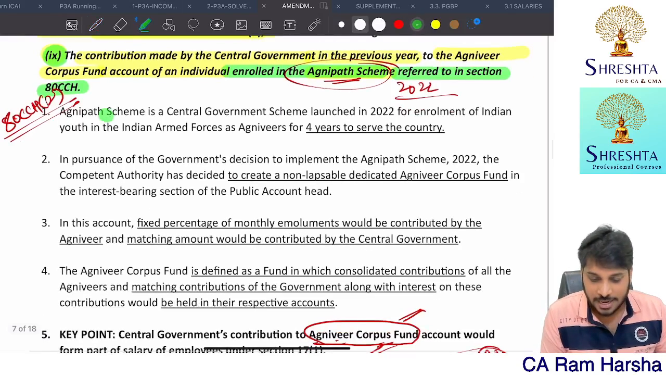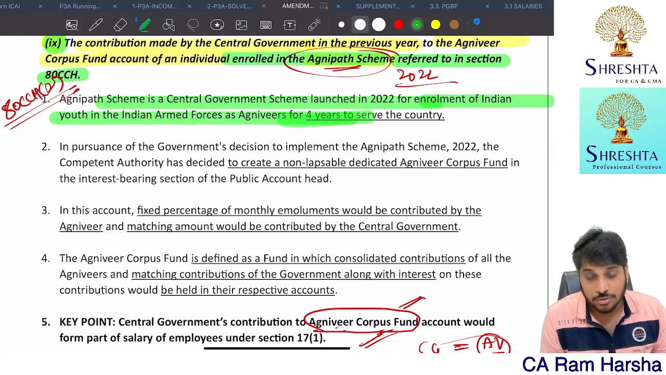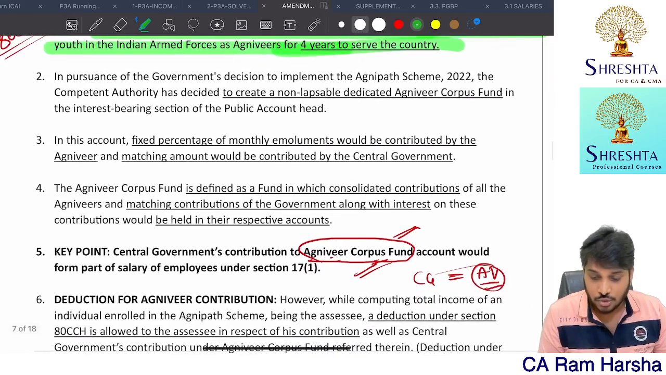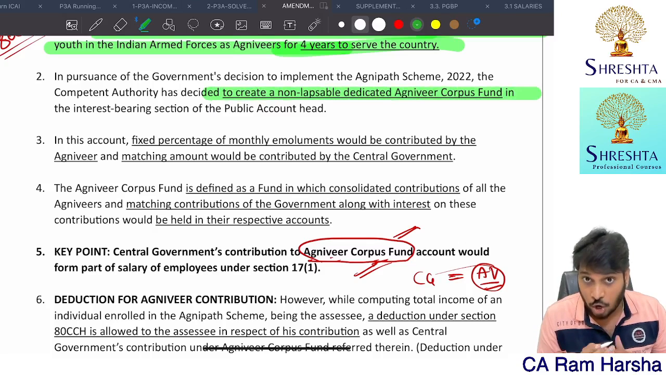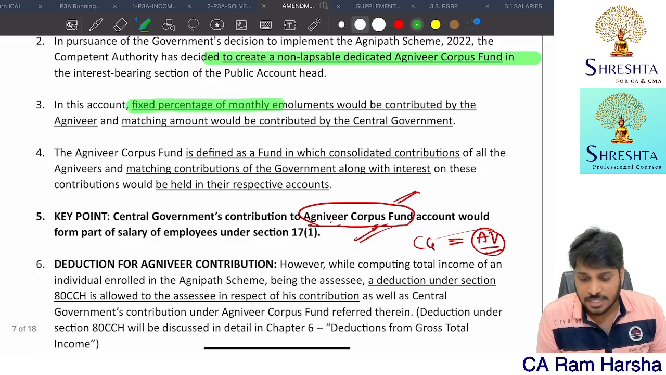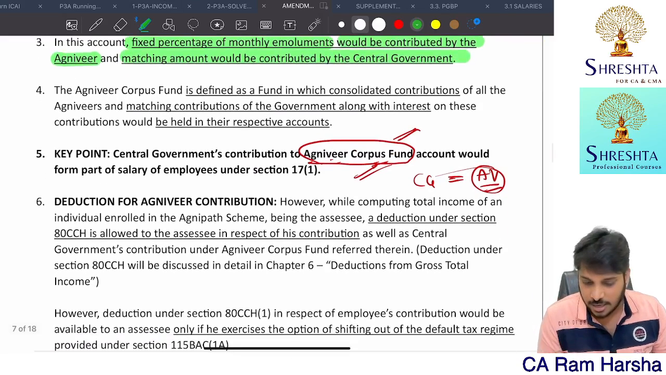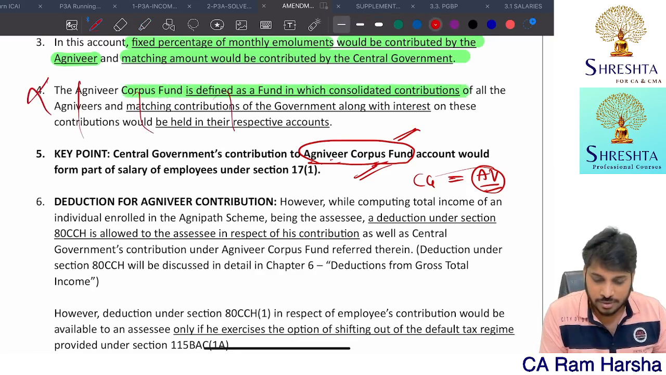Getting it? The Agnipath scheme is a central government scheme launched in 2022 for enrollment of Indian youth for 4 years to serve the country. So in pursuance of that, the government wants to create an Agniveer Corpus Fund, a dedicated non-lapsable fund. In that, a fixed percentage of monthly salary would be contributed by the Agniveer, and a matching amount will also be given by the central government. This fund is defined as a fund which is consolidated. This point is not required from the exam point of view.